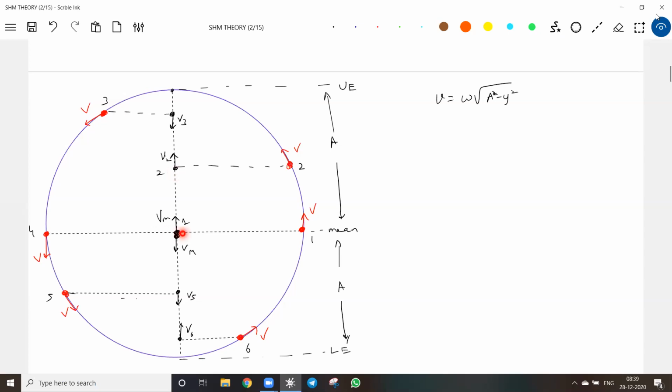When the particle is at the upper extreme, put y equal to A, it will be instantaneous rest. Again, what will happen? The speed of the particle will increase, then it will be maximum. Look at now how the acceleration will always be directed towards the mean position. The particle describes simple harmonic motion, so the basic necessary condition: the acceleration will always be proportional to the negative of displacement.